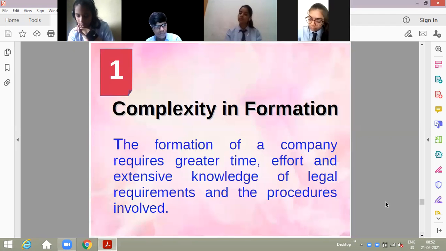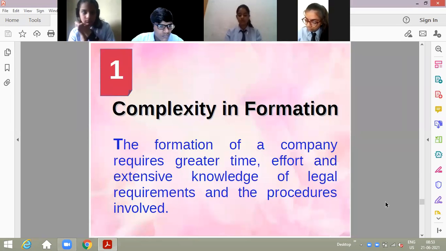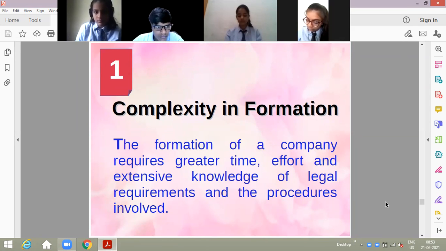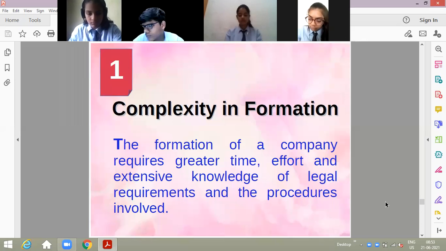Next, limitations of joint stock company. We do have some limitations also in the joint stock company, some demerits also. Like first is complexity in formation. Complexity in formation means it is very difficult to form a company. Why? Because it takes a lot of time, effort, knowledge, and of course legal formalities. A lot of legal formalities we have to make, and a lot of documents have to be prepared.